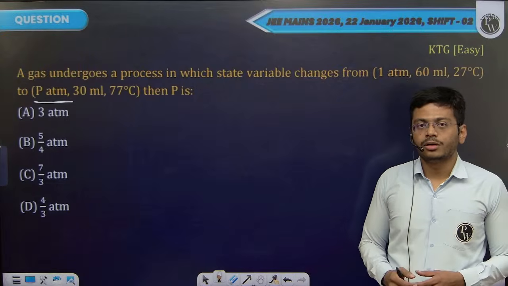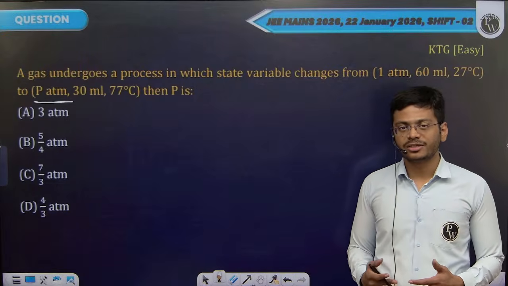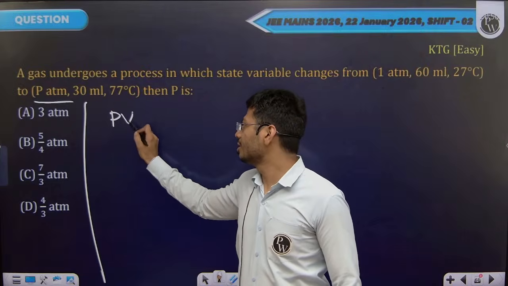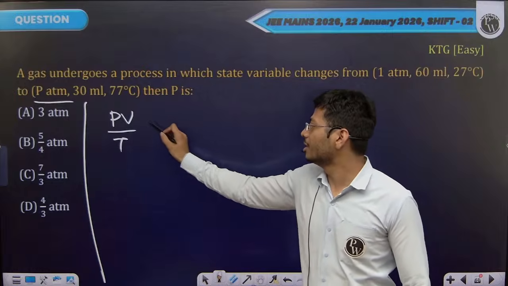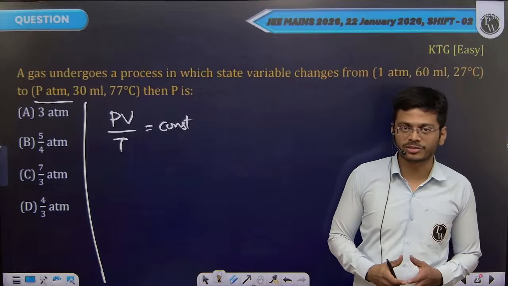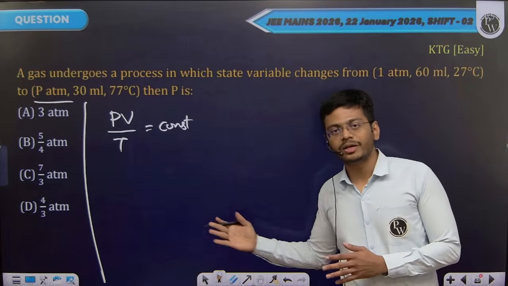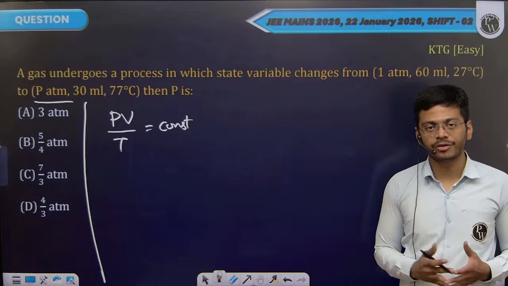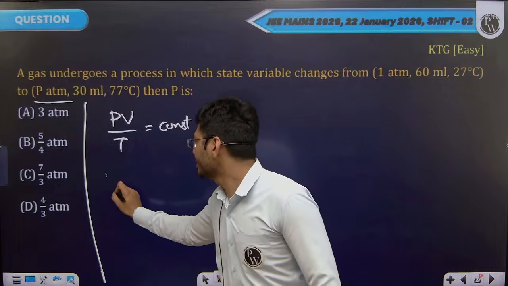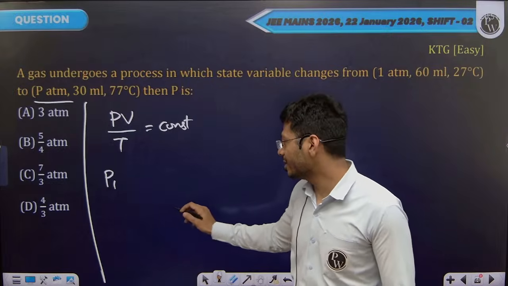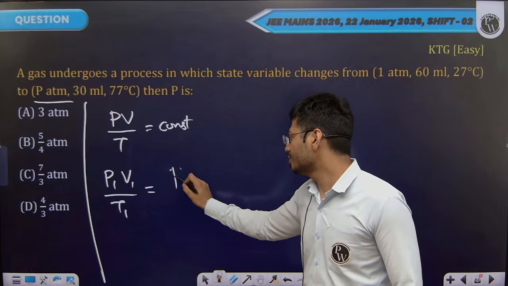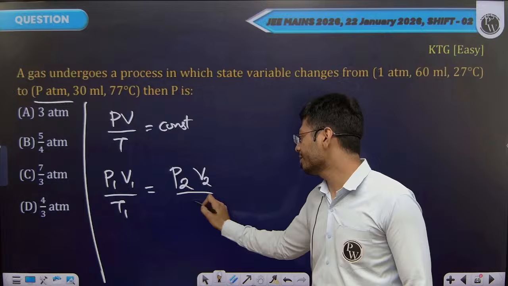Now if a process occurs in a closed container, this ratio of PV by T remains constant for closed container processes. So we will calculate PV by T for the initial, for the final, and then we will equate them. For initial, I will use 1 as subscript: initial pressure, initial volume by initial temperature. For final, I will use 2: final pressure, final volume, final temperature.